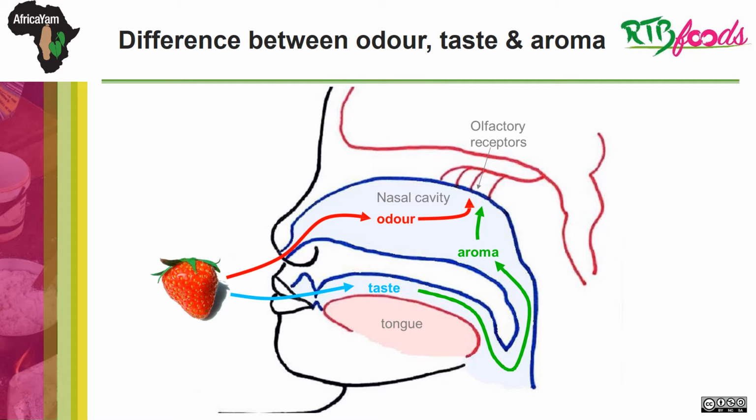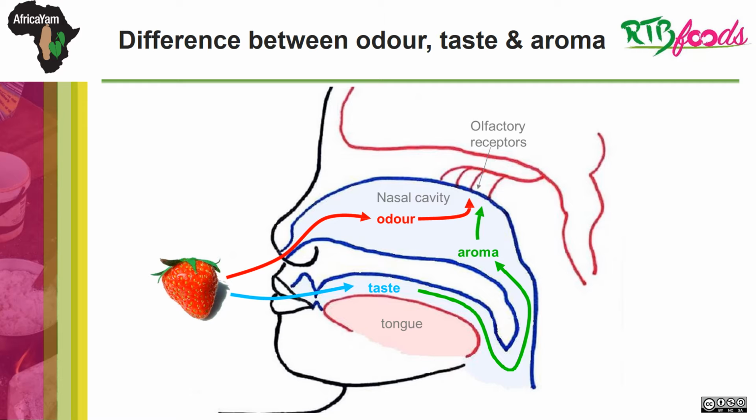To understand the difference between odors, taste, and aroma, here is a figure that describes each of them. Odor is an emanation of volatile substances which are perceptible by the olfactory organ. We speak of orthonasal olfaction. Aroma is also an emanation of volatile substances which are perceptible by the olfactory organ during tasting. We speak here of retronasal olfaction.